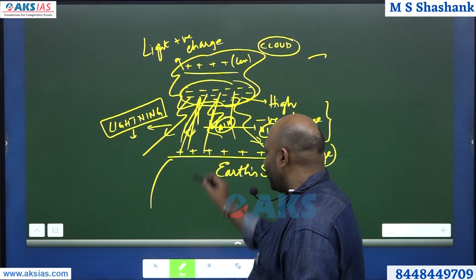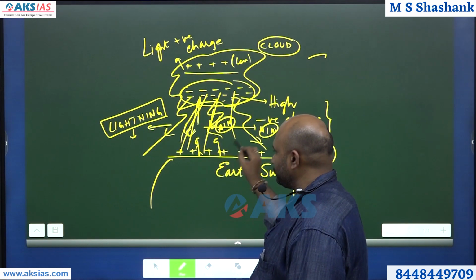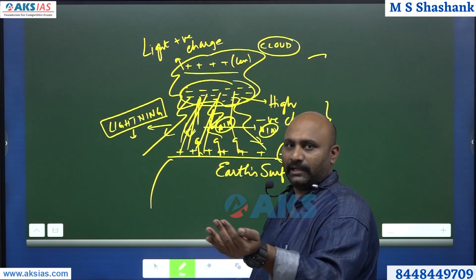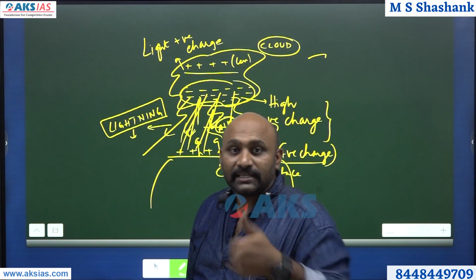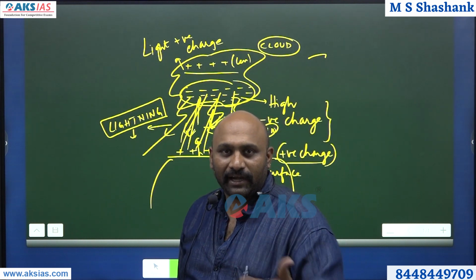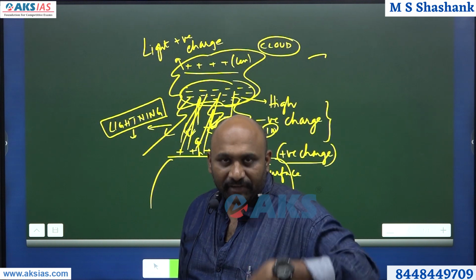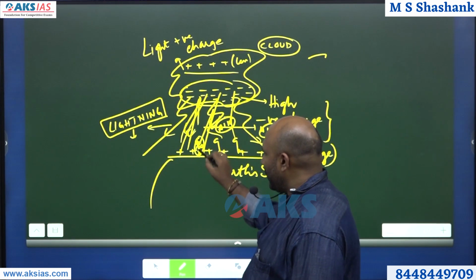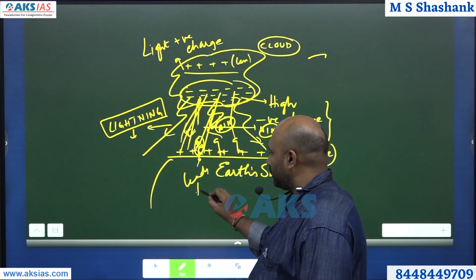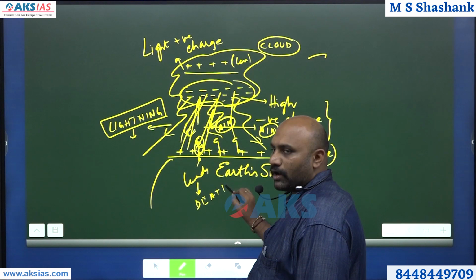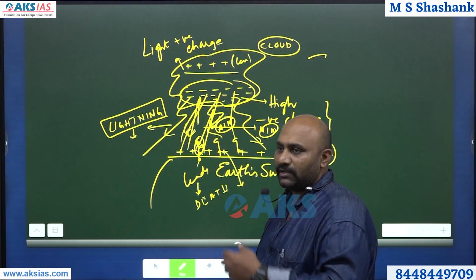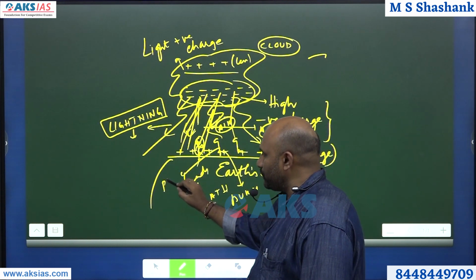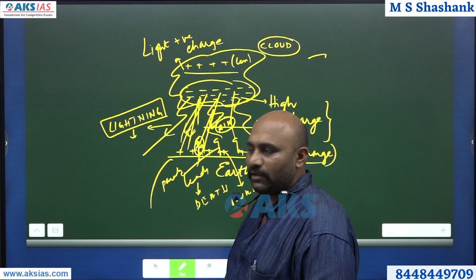But the problem here is that on the earth surface there are human beings. These lightning strikes will hit them. That means indirectly electric current is hitting them. When you get electric current, there is a magnetic effect in the body and you get stuck to the current, and it can lead to death, or a lot of other things like burning, or sometimes people become paralytic because of a sudden stroke. All these things happen.